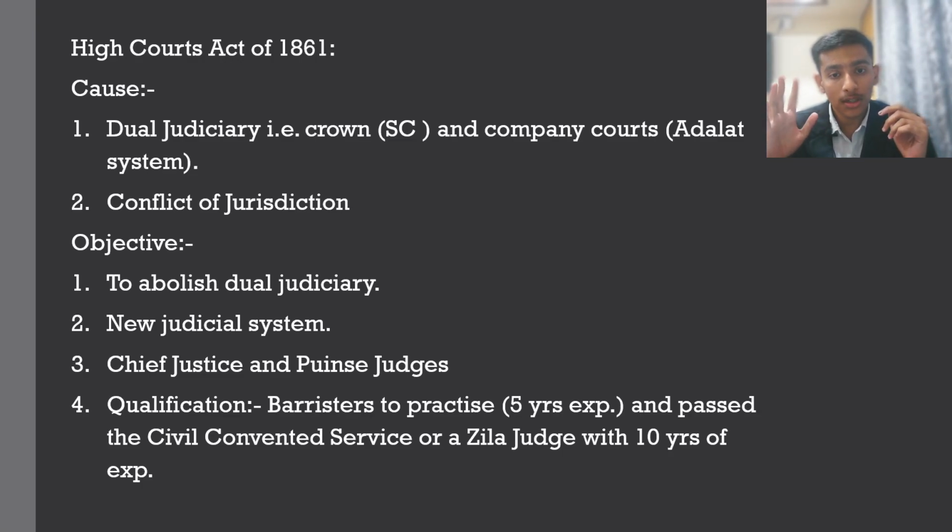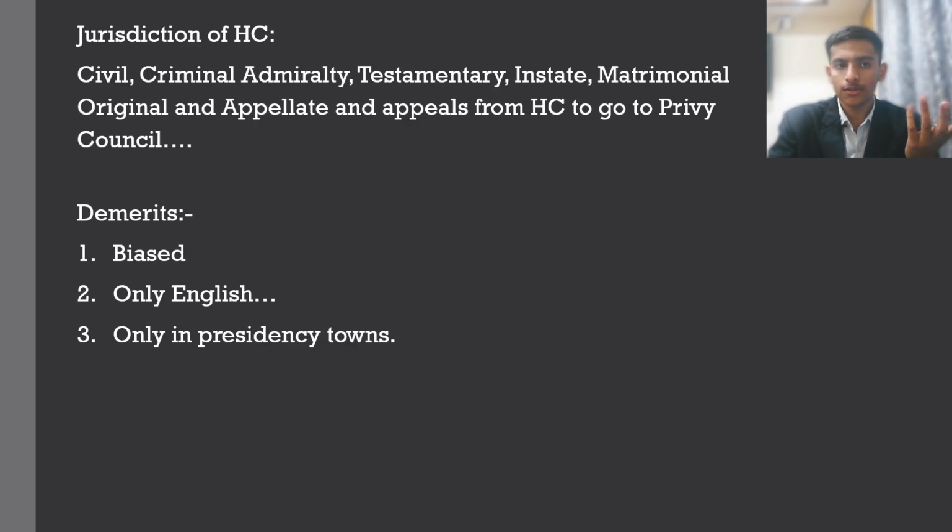So a person who has to be a judge has to have these two qualifications. Mainly he has to be a barrister and practice for 5 years, along with that, he has to pass the Civil Covenant Service exam. Or a Jilla judge can become a High Court judge if he has 10 years of experience. Or if both of these qualifications are satisfied, then a judge can be appointed. These were the qualifications and objectives of the High Court Act.